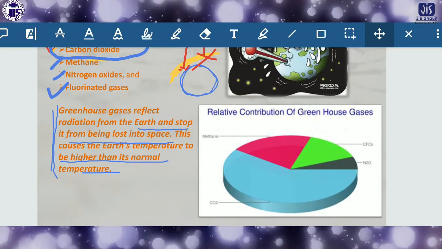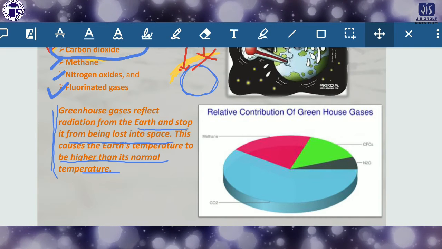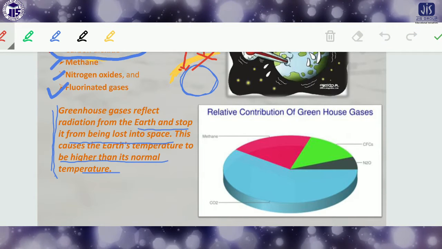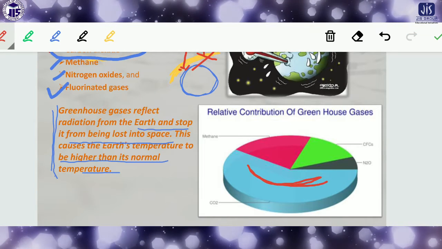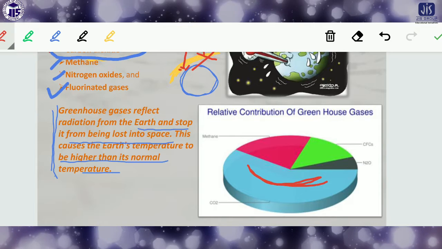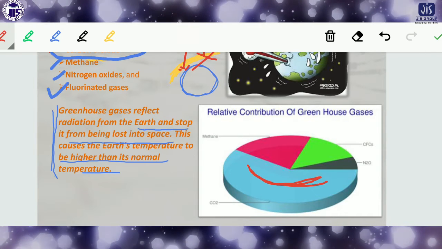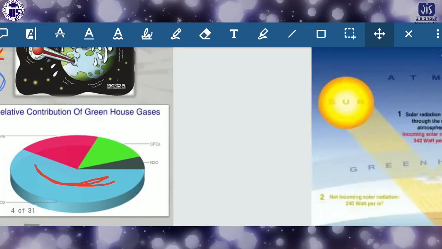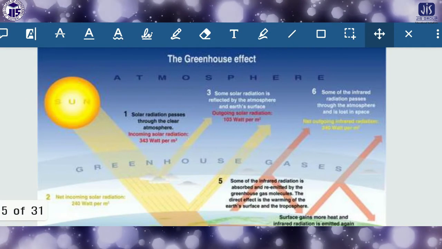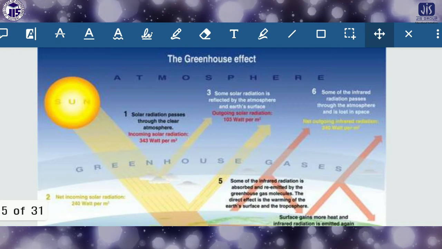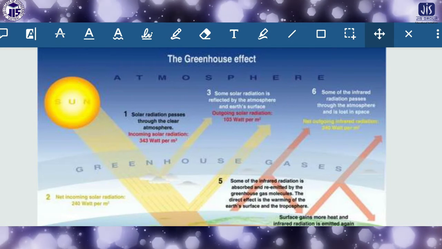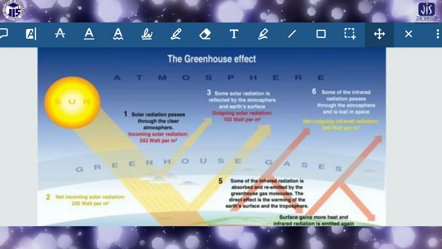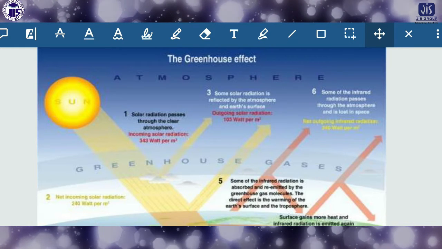Regarding the relative contribution of the gases, as I told you, carbon dioxide is the major contribution. Other gases have a small contribution, CFC, methane, etc. These are the main greenhouse gases, and you have to keep in mind that you can expect some MCQ questions from here, with four options, where you have to choose the right option, which is a greenhouse gas and which is not.